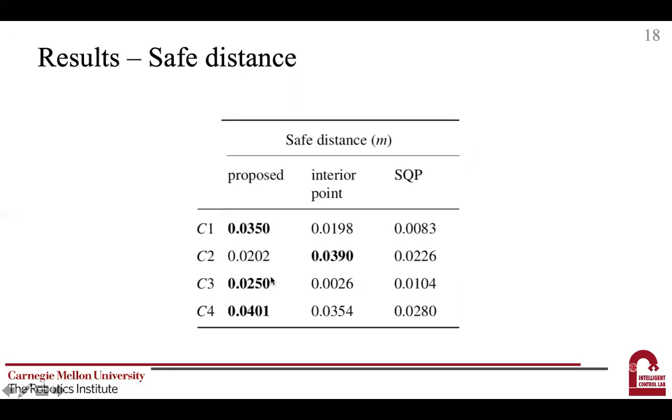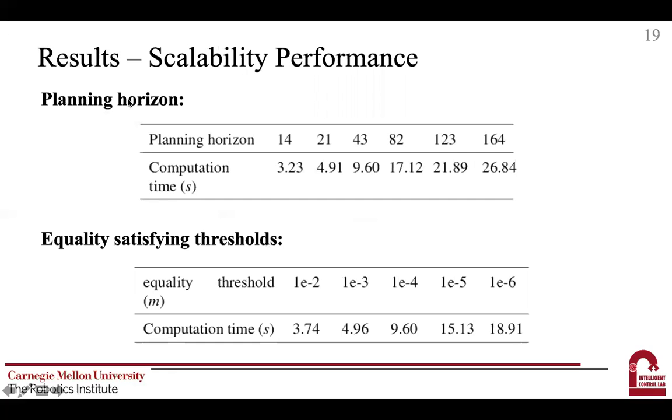To demonstrate the scalability of our method in terms of the planning horizon and equality threshold, we conduct additional testing using the workpiece mounting configuration from experiment 4. We augment the predefined end-effector trajectory using linear interpolation and then downsample the augmented trajectory to generate cases of different planning horizons. As shown in the table, the computation time of our proposed method scales linearly with the planning horizon. We also observe that the computation time increases as the equality threshold decreases, which means a good equality threshold should be chosen to balance tracking precision and computational efficiency.